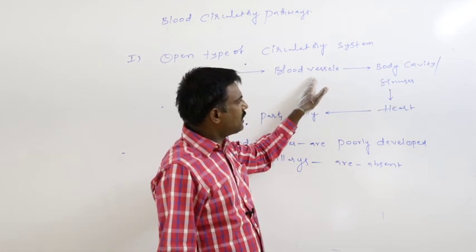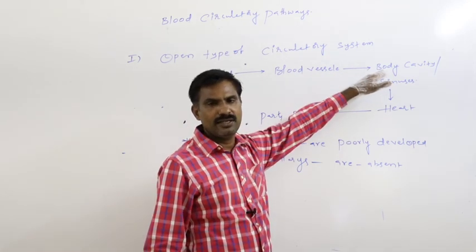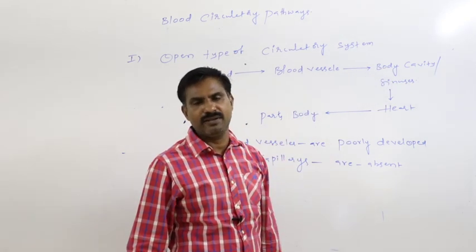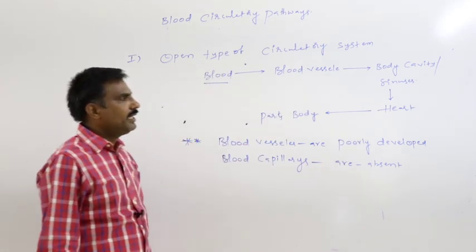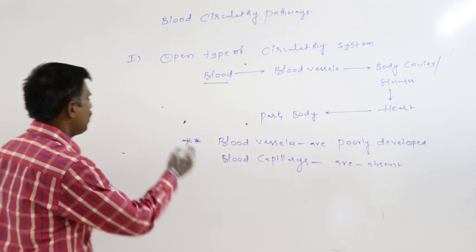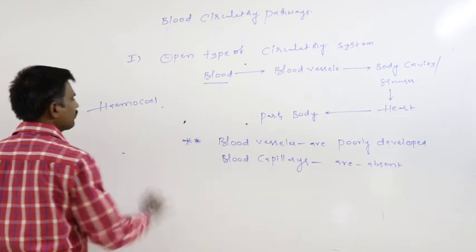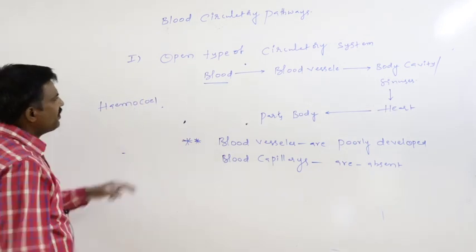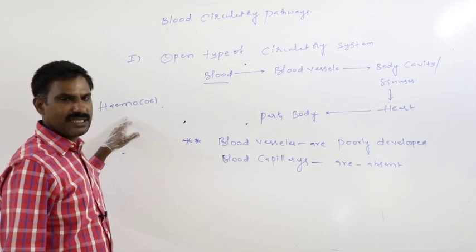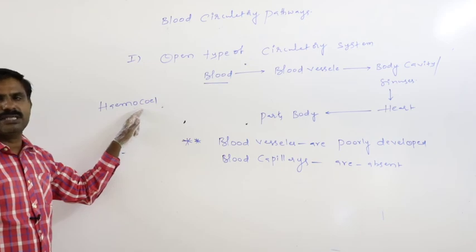That blood which passes through the blood vessel is directly released into the body cavity, where it combines with the hemocoel, that is the body fluid. So the blood which is mixed with the coelom, that kind of body cavity is said to be the hemocoel. The body cavity present in this kind of individual is said to be the hemocoel. Hemo means blood, coel means coelom.